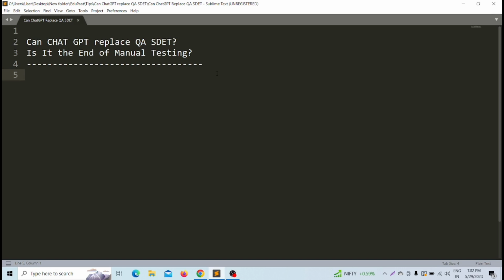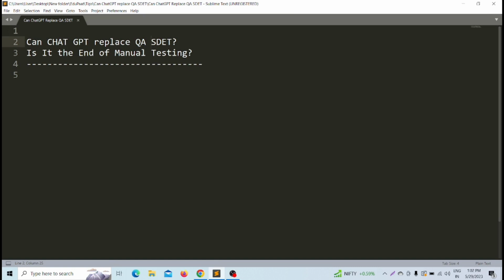So first question: can ChatGPT replace QA SDET? In my personal view, I am giving you some scenarios, and after that you can easily understand whether ChatGPT can replace QA SDET or not, or whether it is the end of manual testing or not.